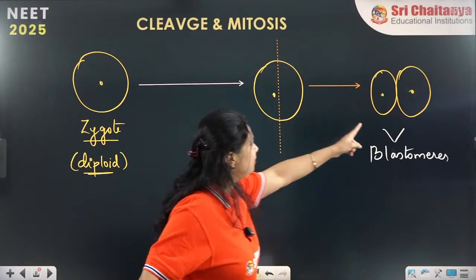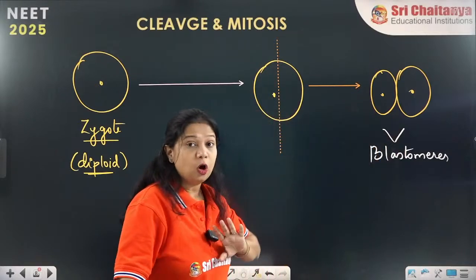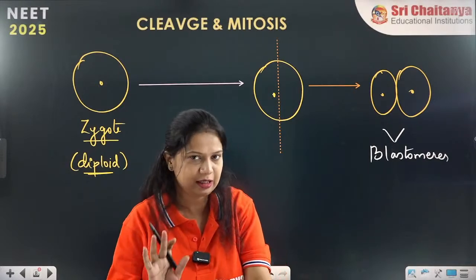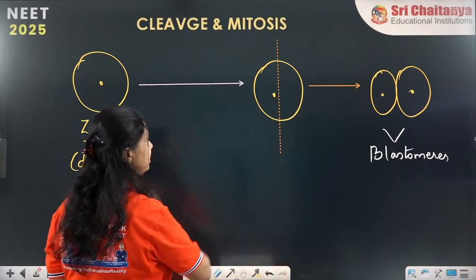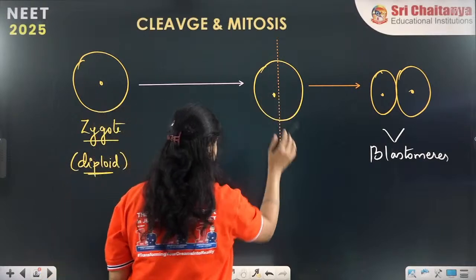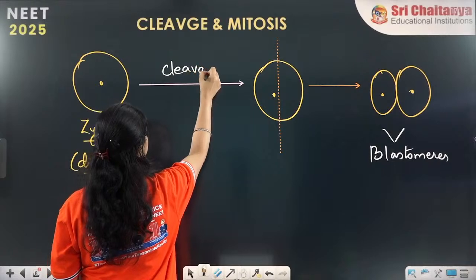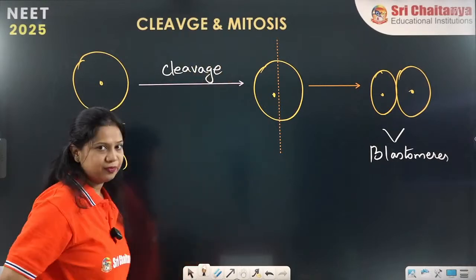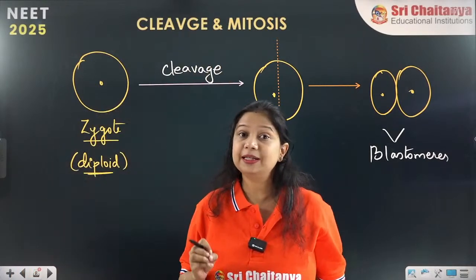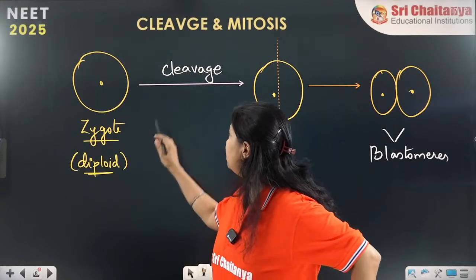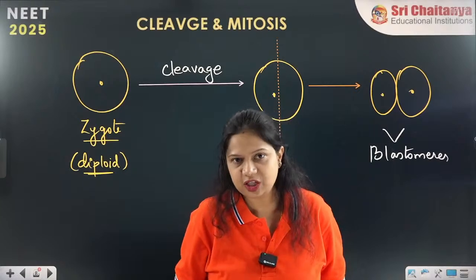Now this division produces 2 daughter cells which are called as the blastomeres. Clear everyone? These are called as the blastomeres. Now which type of cell division is this? This is called as a cleavage division. This cell division which is taking place in the zygote is called as the cleavage division.